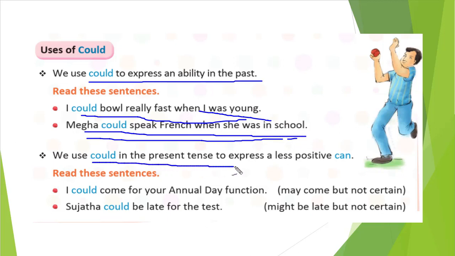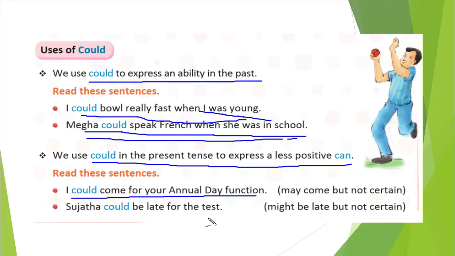We use could in the present tense to express a less positive can. Suppose someone asks, have you understood this chapter? You might not be fully positive about that, you might have some doubt, so you will use could. I could come for your annual day function. May come too, but not certain. See, you are not certain that you will go to his or her function. But there is a possibility that you will go, so at that time we will use could. So: I could come to your annual day function.